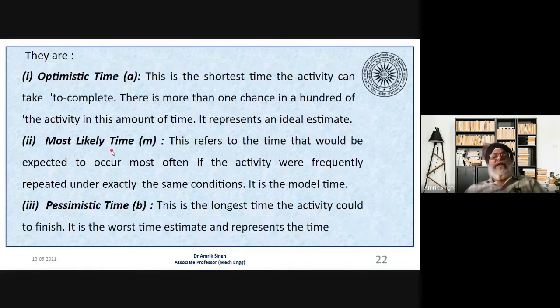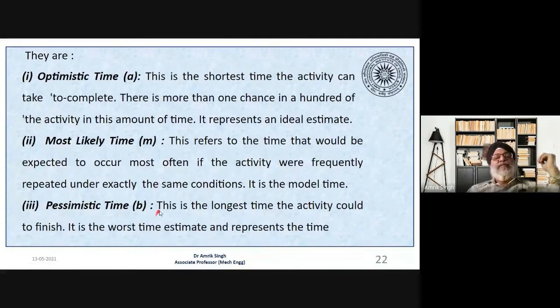The most likely time is denoted by M. This refers to the time that would be expected to occur most often if the activity were frequently repeated under exactly the same conditions. It is a modal time. Suppose it takes 10 minutes, that is the most optimistic time. And instead of 10 minutes, if it takes 12 minutes, that means because of delays or some tool problems, this will be the most likely time.